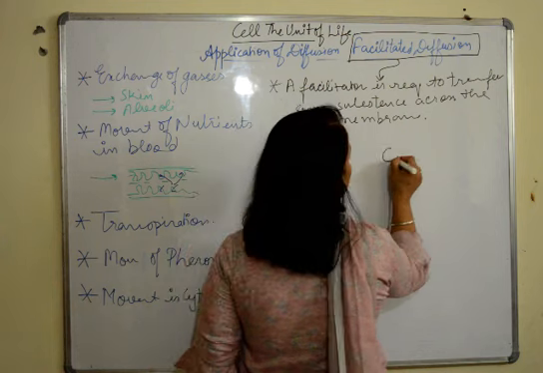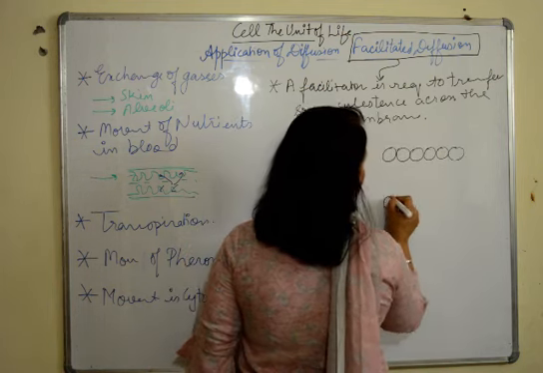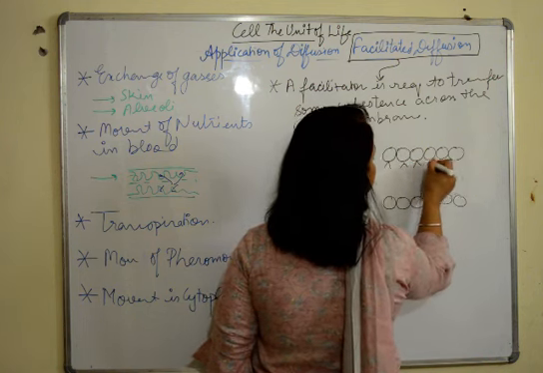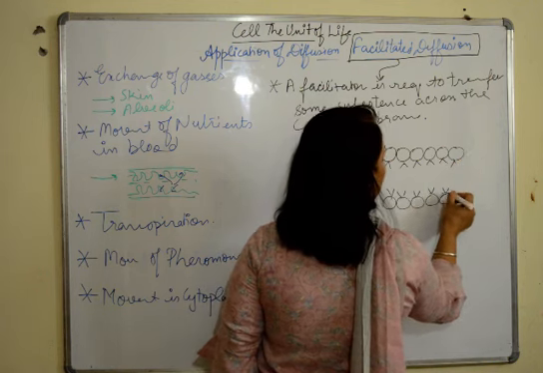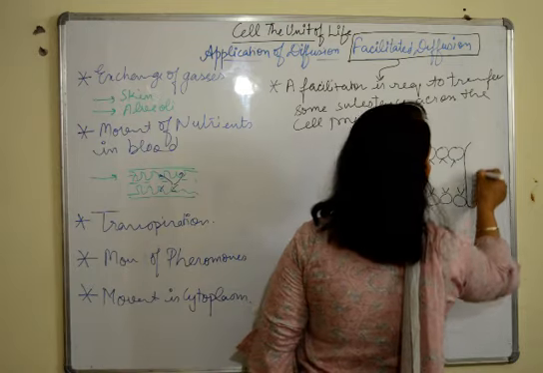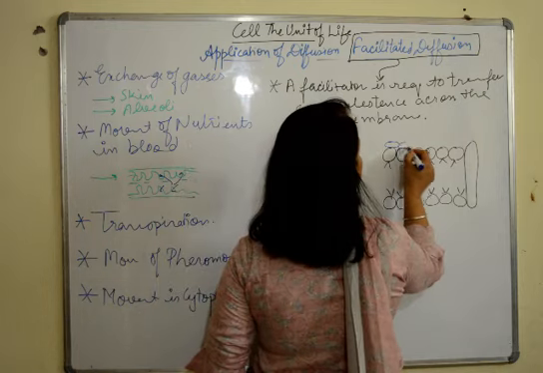So let's just make the membrane here for your reference. If it is a phospholipid bilayer, our cell membrane, and there is a substance which has to move across but cannot move through the membrane. So what happens? These are the intrinsic proteins and outside are the extrinsic proteins present here.